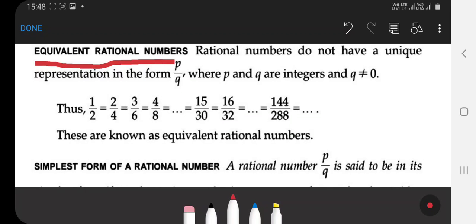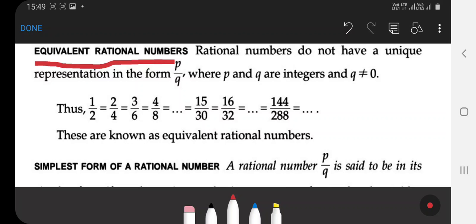Rational numbers do not have a unique representation in the form p by q, where p and q are integers such that q is not equal to 0. Thus 1 by 2 we can write as 2 by 4, 3 by 6, 4 by 8, 5 by 10, etc. Clear?